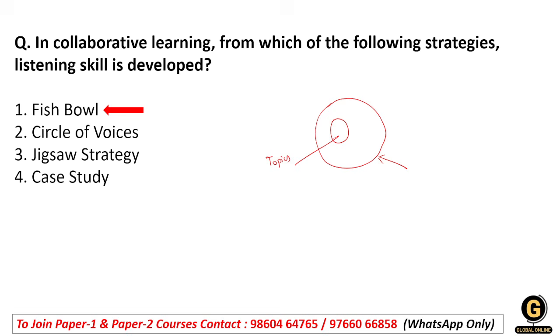The students in the outer circle are not supposed to interrupt the discussion, and their main task is to listen attentively, understand different viewpoints and observe the communication process. Because the activity emphasizes active listening and observation, fishbowl is considered an effective strategy for developing listening skills.